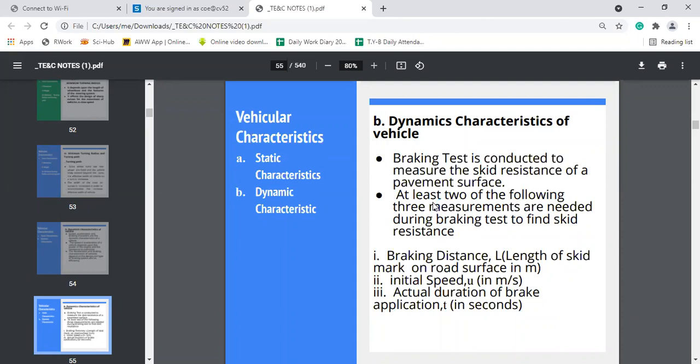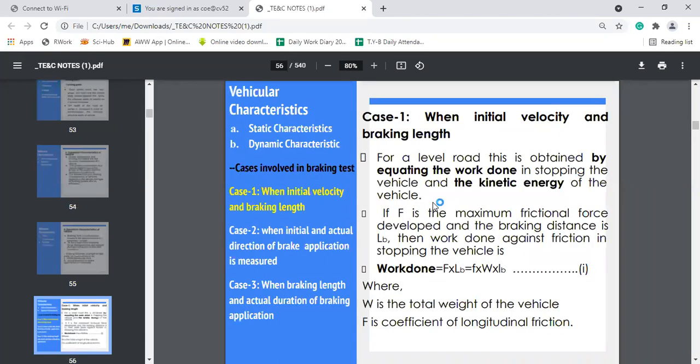So for conducting the braking test, we have to measure the skid resistance of the pavement surface. And to measure this skid resistance, we have considered three different cases, in which case number one is where initial velocity and braking length is involved.